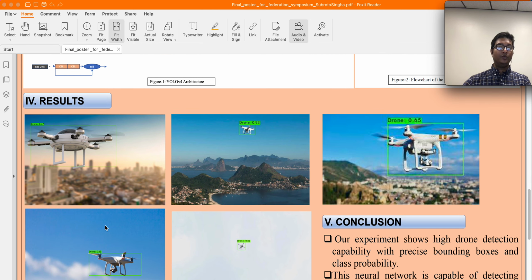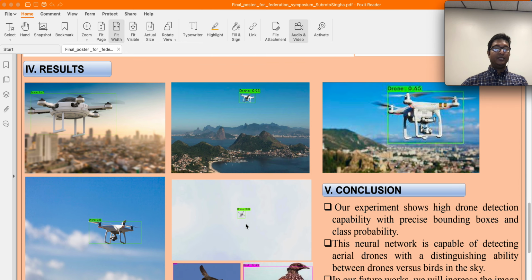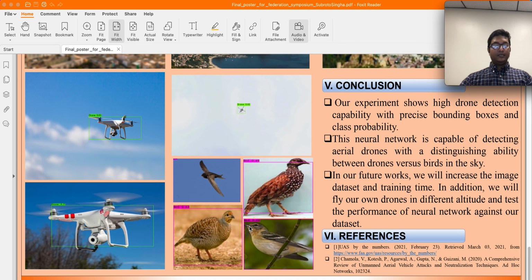Here are few of the results shown. For example, you can see this high altitude drones being detected by our classifier easily, and it also displays the class name, which is drone, with its class probability 0.82, and also it is able to detect various species of birds as well. Therefore, we can say that our classifier is capable of detecting drones with precise bounding boxes and